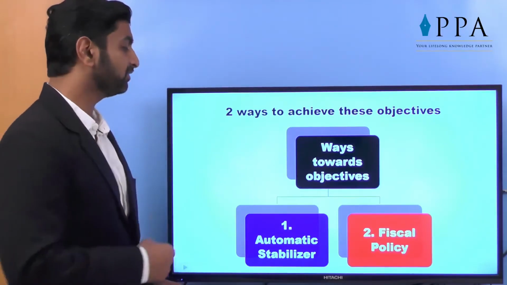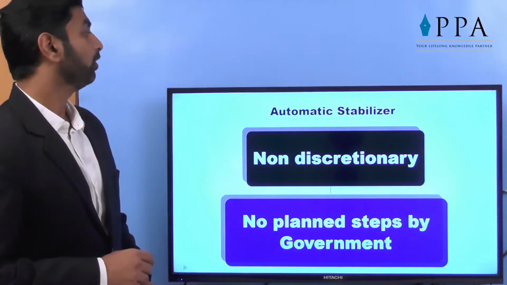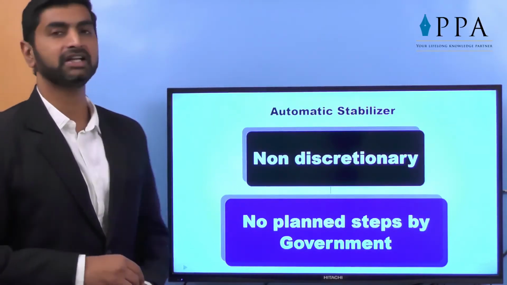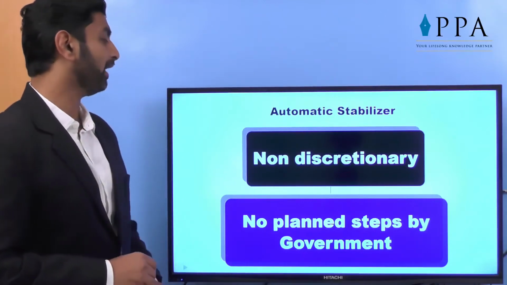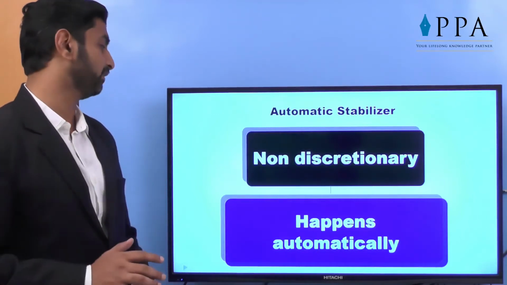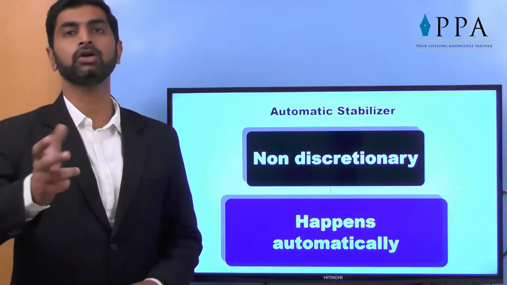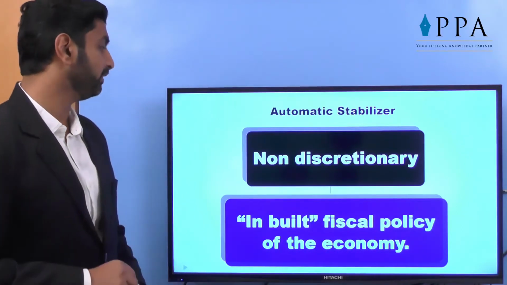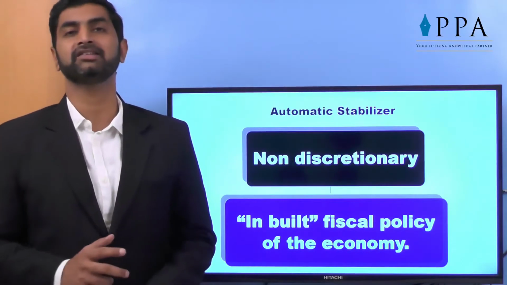So let's see what exactly the automatic stabilizer is, how exactly it works. Automatic stabilizer involves non-discretionary or non-compulsory or non-purposeful steps, no planned steps by government. Government does not take any step, does not make any intervention. It happens automatically. It takes control or adjusts with each other automatically. It's an inbuilt fiscal policy of the economy. What does it mean exactly?